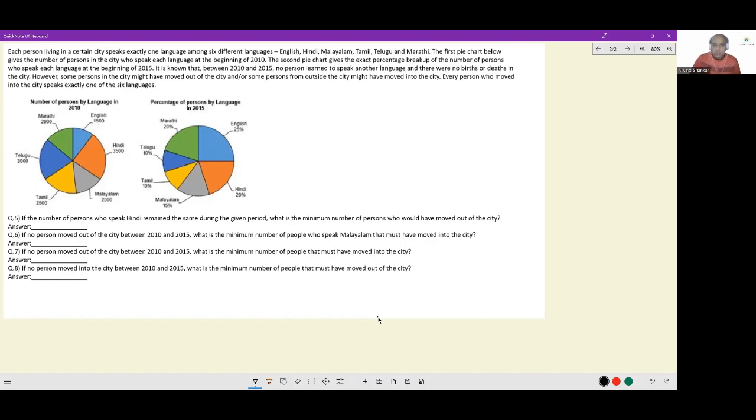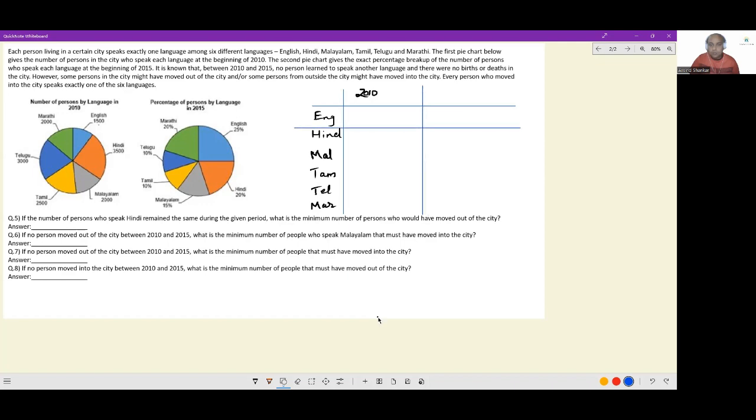Okay. So for 2010, we have English, Hindi, Malayalam, Tamil, Telugu, and Marathi. Going ahead and recording it in tabular format because it is easier for me to understand that.